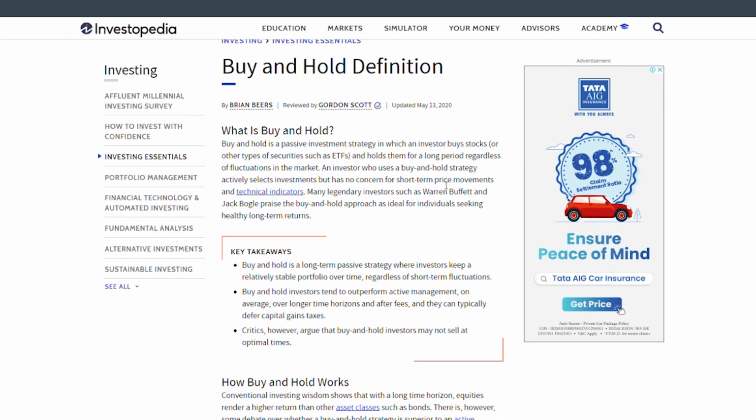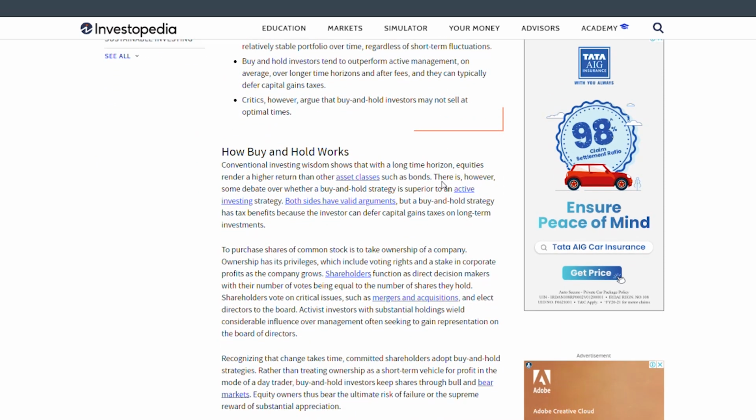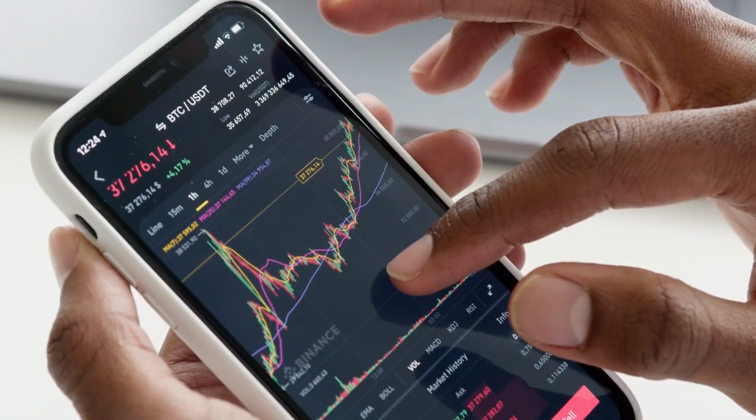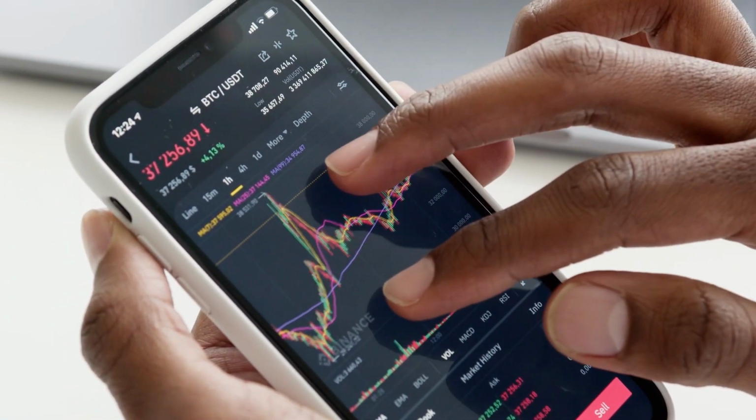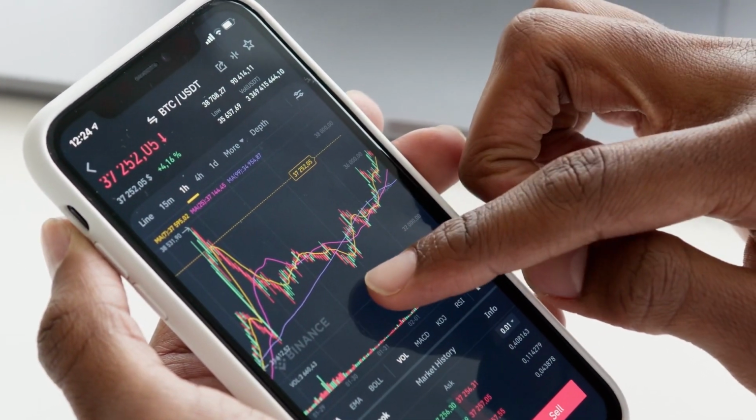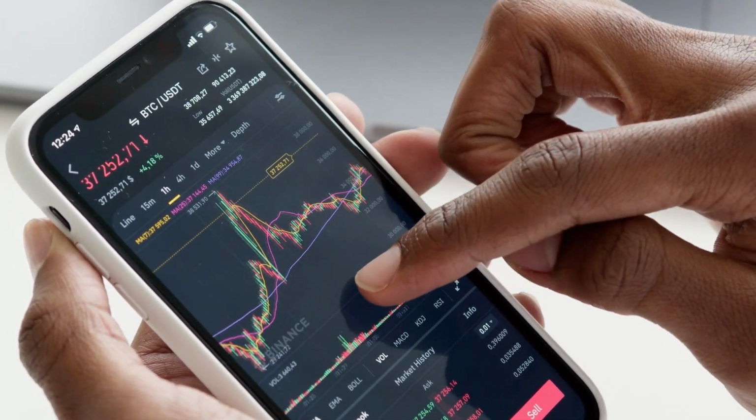Traders can buy assets that they plan to hold for a long time, regardless of market volatility. This strategy is usually used for long-term investment portfolios. The approach is to enter the market without considering the timing. The core idea of this strategy is that as long as the investment cycle is long enough, the timing or price of the market entry is irrelevant.